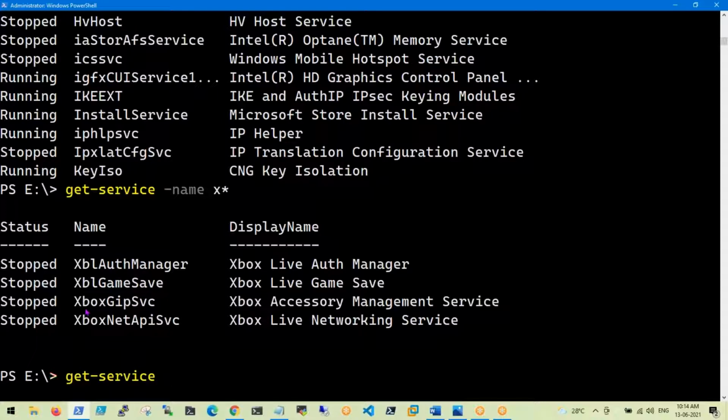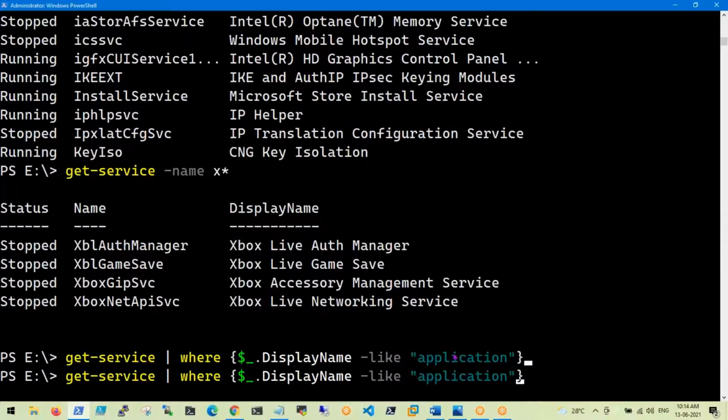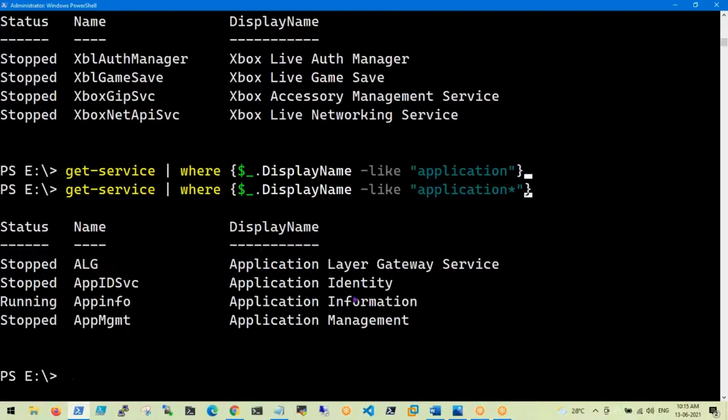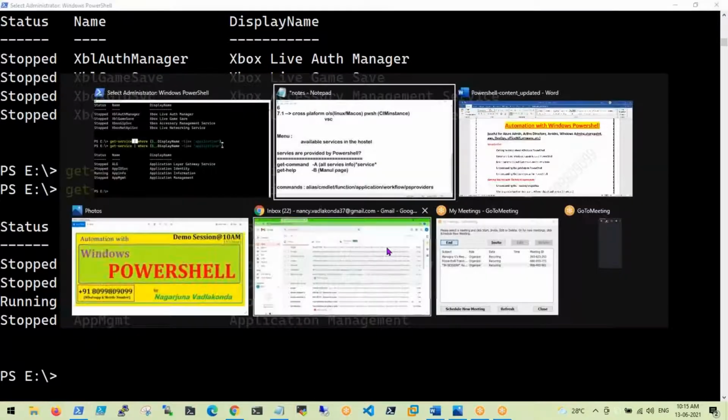By using the comparison operators, guys, we can filter. For example, I want to work with the display name property, starting with application. In this display name property, you will get all the objects which start with application. Maybe application star. See, are all these properties starting with application or not? So this is filtration with the help of the pipeline operator. That is the second part.